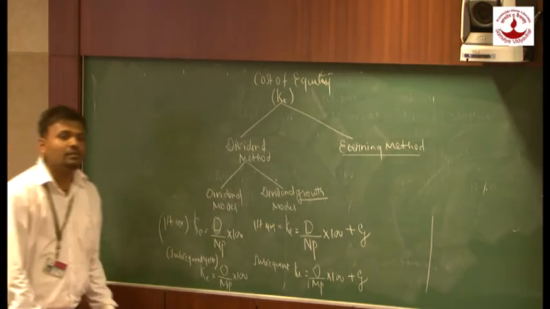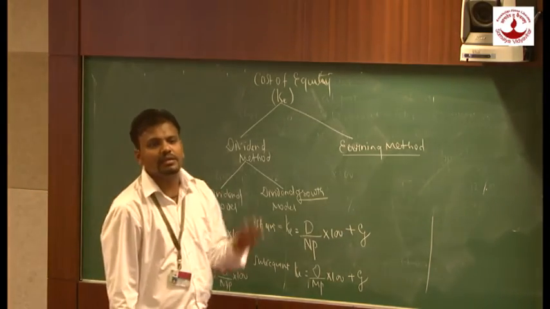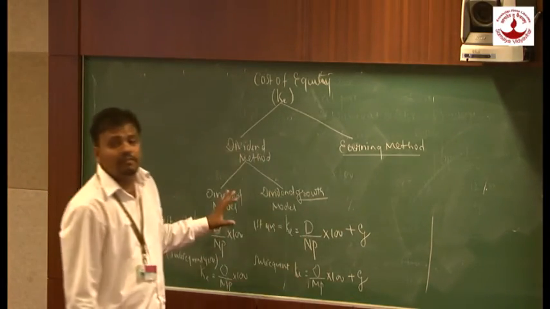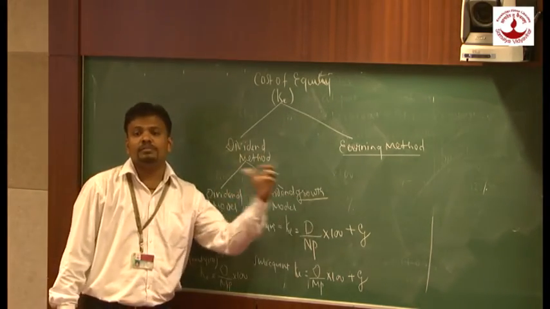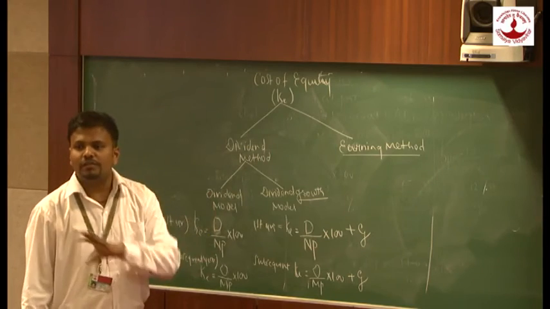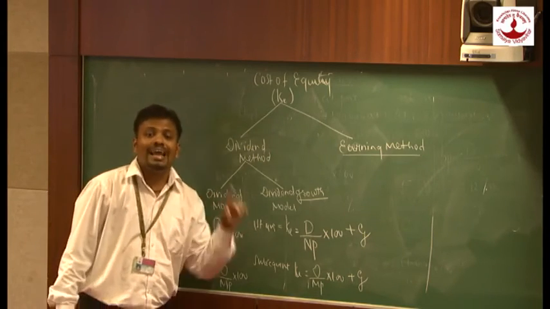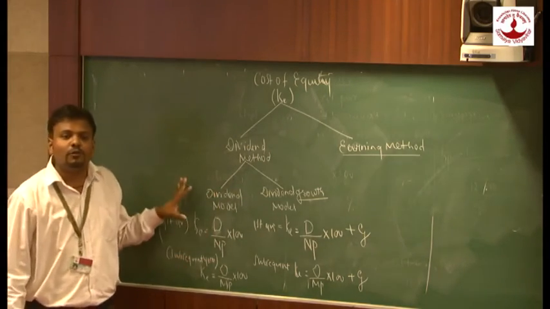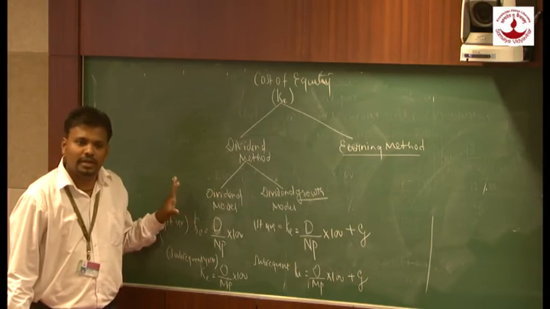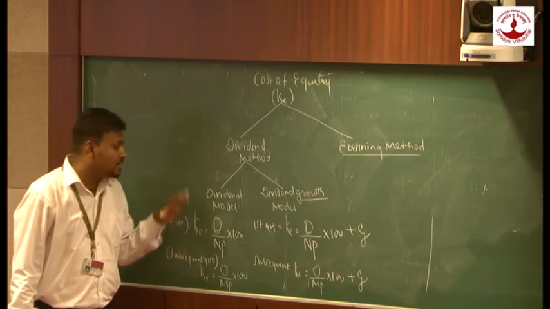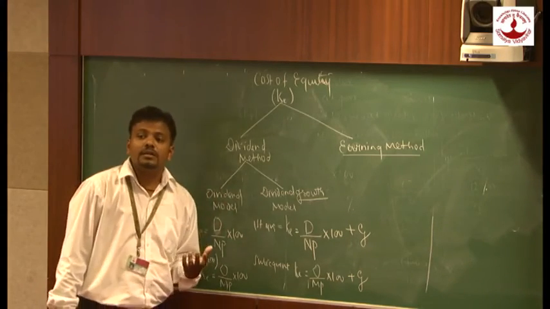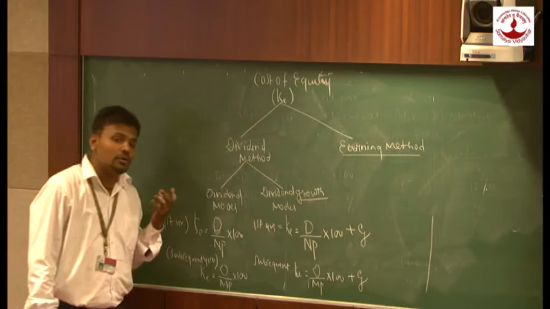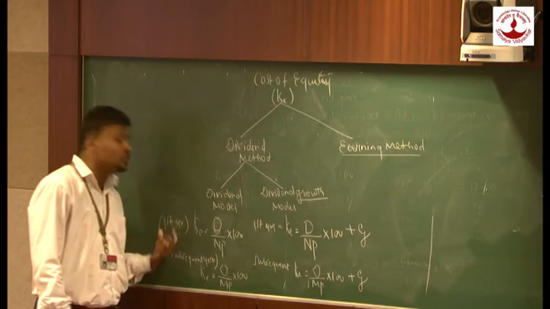Right? So whenever we have dividend in the problem, we are going to see whether the problem is based on the dividend model or the dividend growth model. If the growth is not specified in the problem and dividend is given, we are going to follow this formula. Again, in case there is only dividend and no growth, how will we understand whether we are going to calculate K for the first year or for the subsequent year?